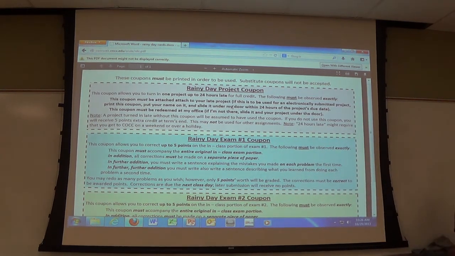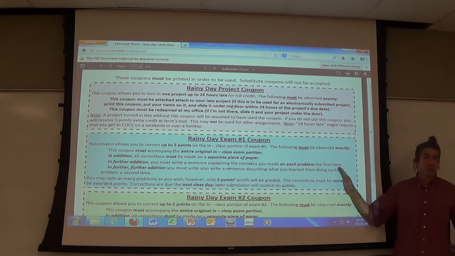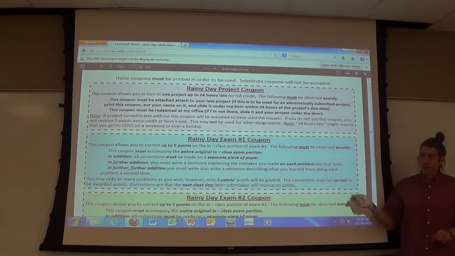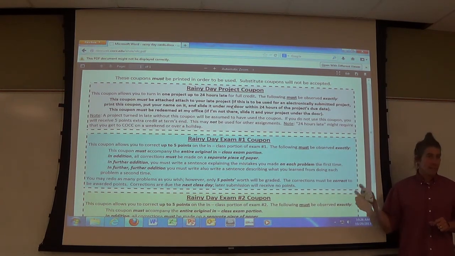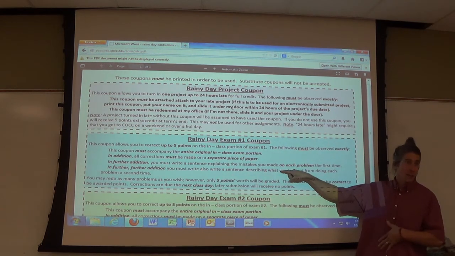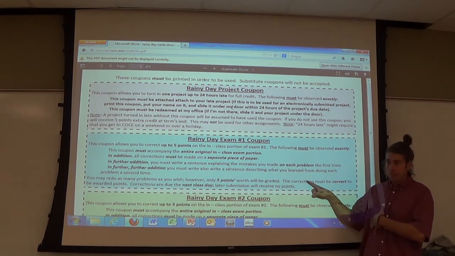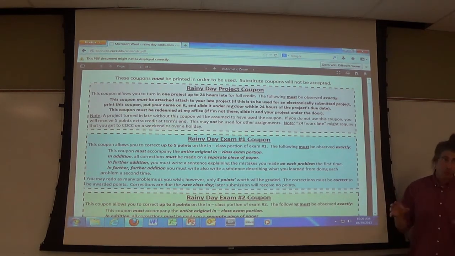Also, just read the whole thing carefully. There's a very specific thing. Amber likes to grade these since she gets paid hourly, and she loves reading what you guys have to say. There is a component of this where you have to say something. It's not just fixing numbers and handing them back in. There's a couple little sentences you have to write down about what you did wrong the first time and what you learned by doing it again.